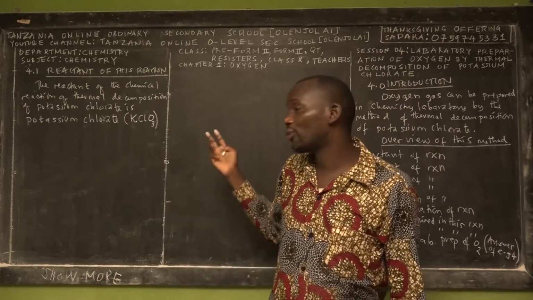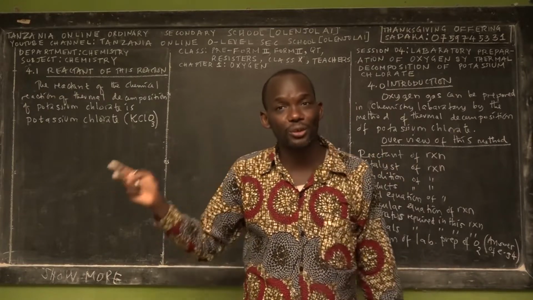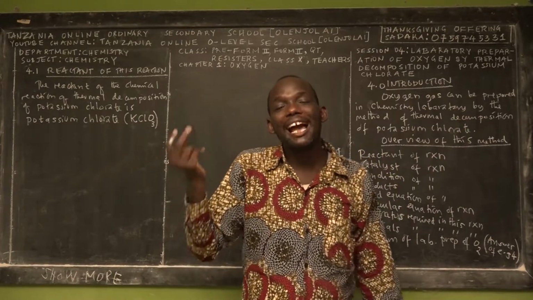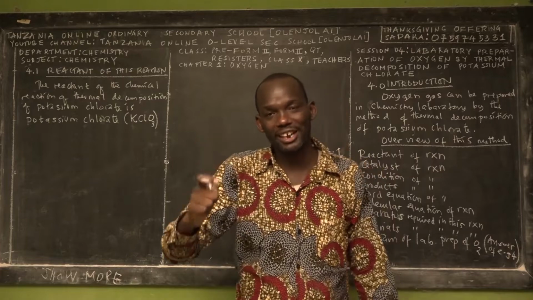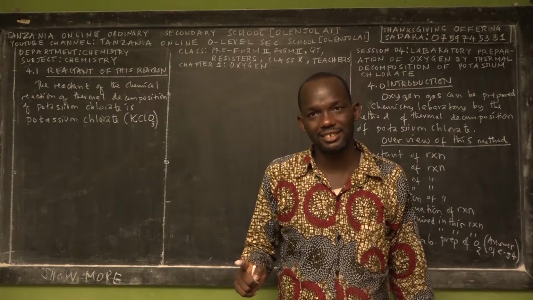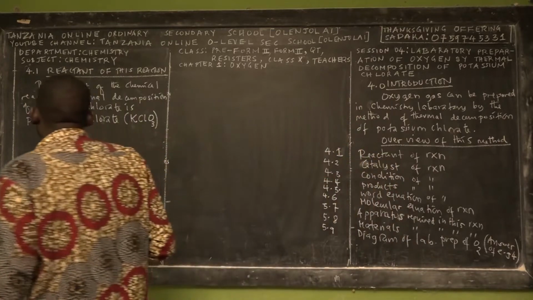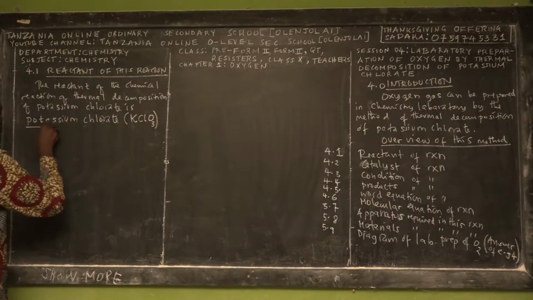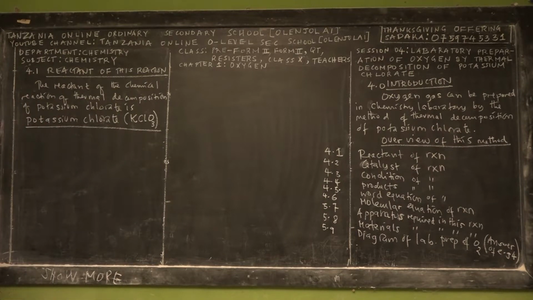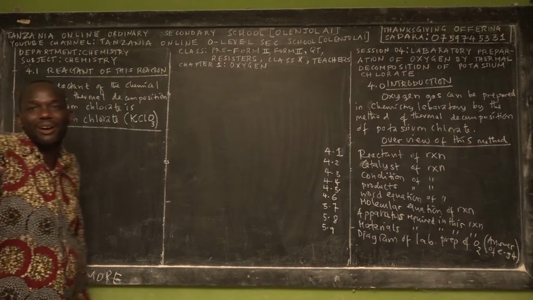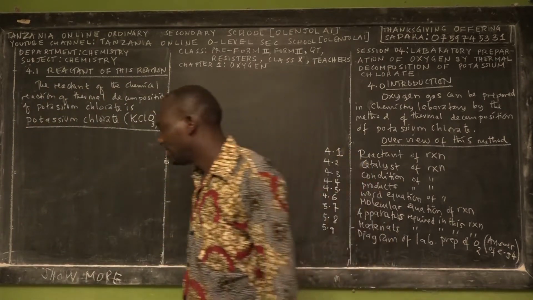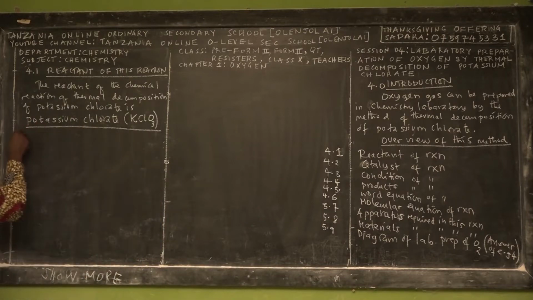How many atoms of chlorine are there? 1 atom of chlorine is present in potassium chlorate. How many atoms of oxygen in potassium chlorate? There are 3 atoms of oxygen. Wonderful. So this is the reactant that you are going to use in preparation of oxygen in the laboratory. That's what we want the Form 2 student to understand and keep in his or her mind.